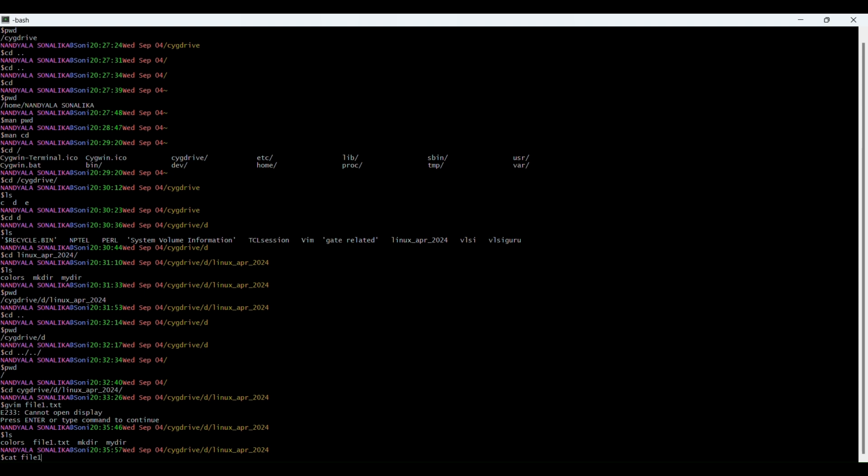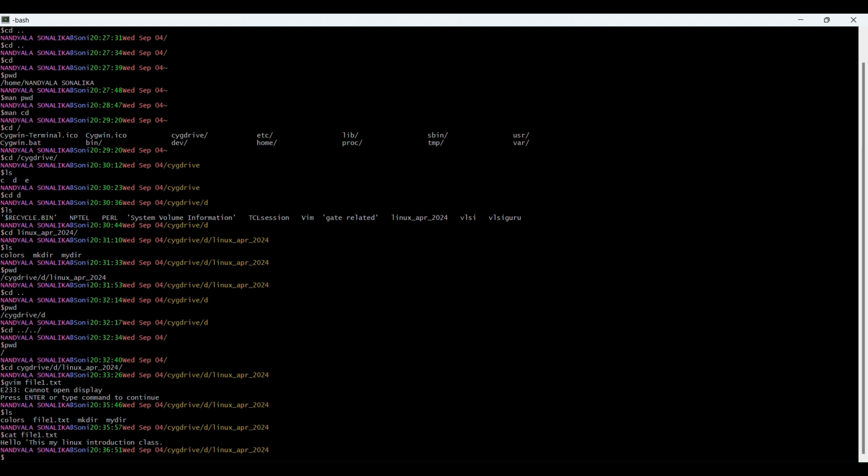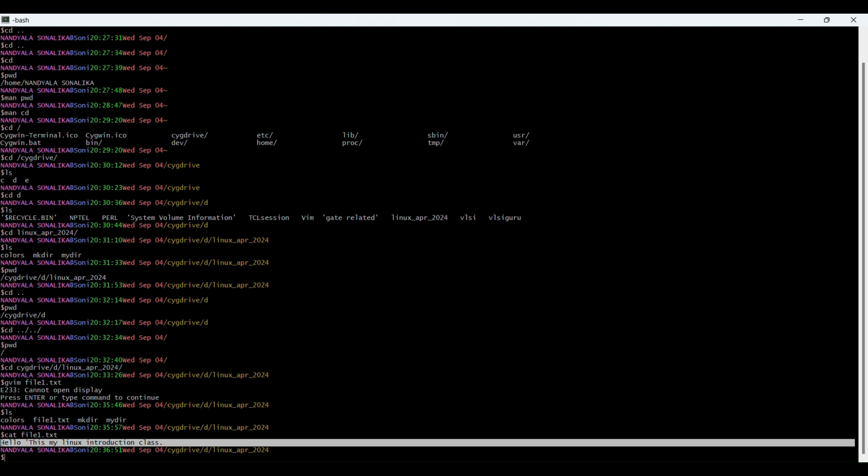File one. You don't need to type all of file1.txt. You just give file one and click on tab. It automatically fills in the file name. Why? Because only one file name starts with file. That's why it automatically takes file1.txt, and enter. Here you can see the content which is present in file1.txt. Okay.